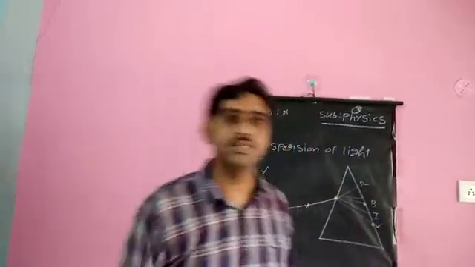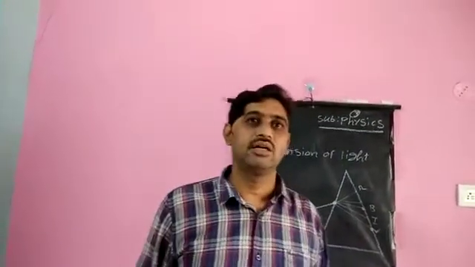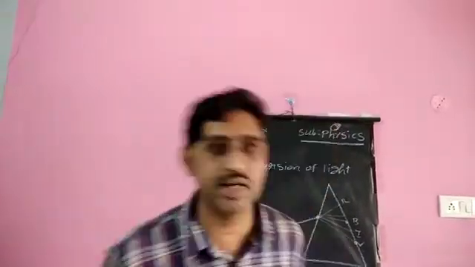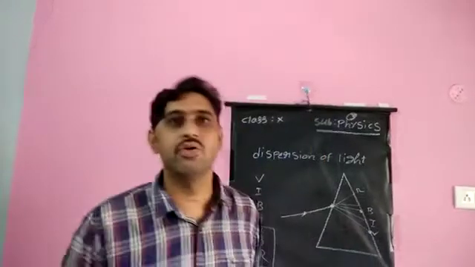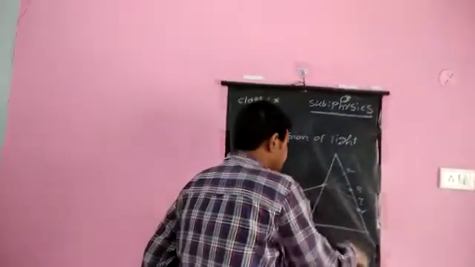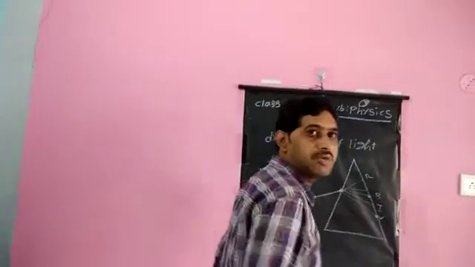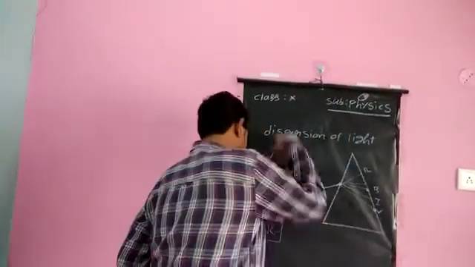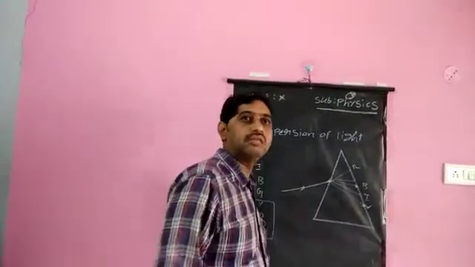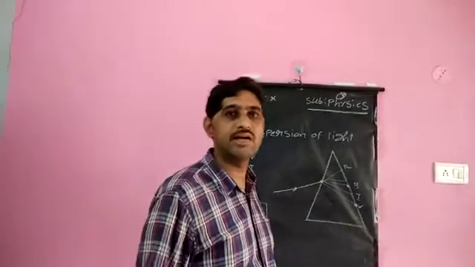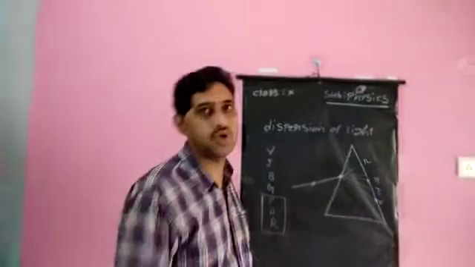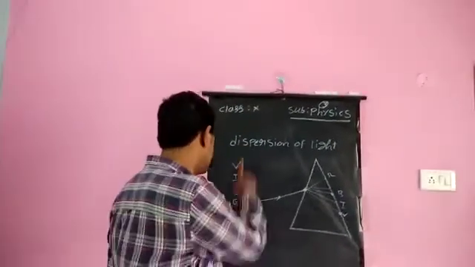The cause of dispersion of light is that in air all the colors of white light travel with the same speed, but when they enter a glass prism, they start moving with different speeds. Because of that, red color travels faster than all these, so it emerges out of the prism first, followed by orange, yellow, green, blue, indigo, and violet. So they emerge out of the glass prism at different angles, at different rates, so that you see a spectrum, a band of colors, which we call a spectrum.